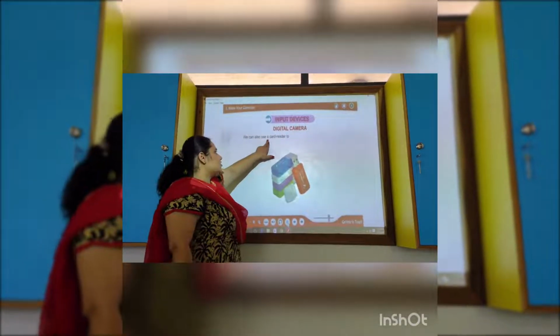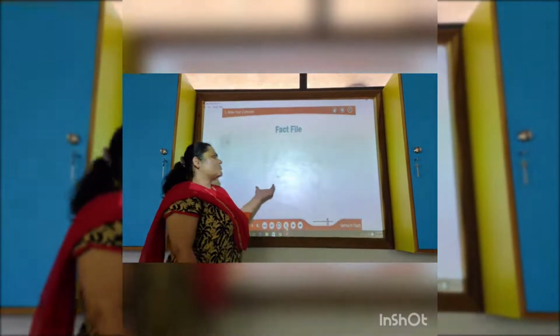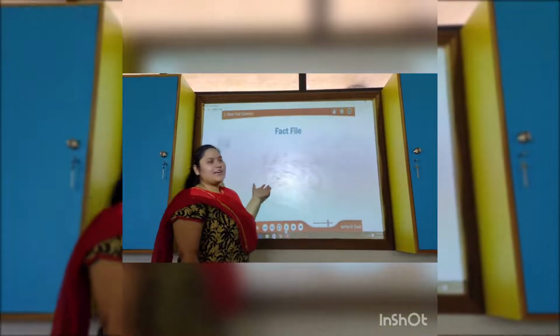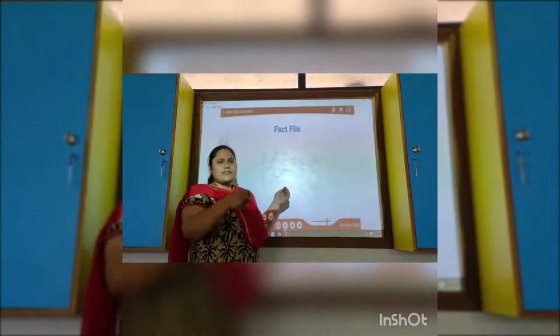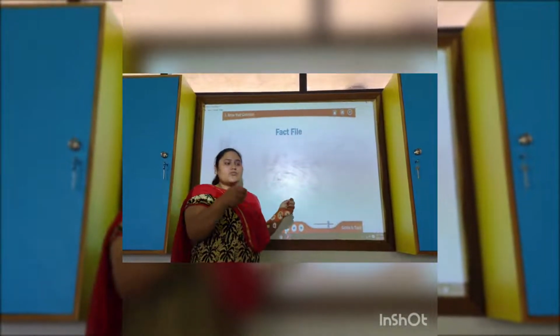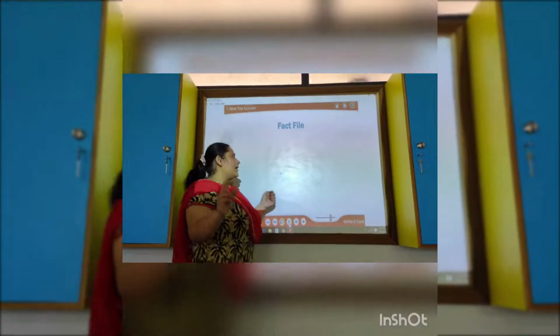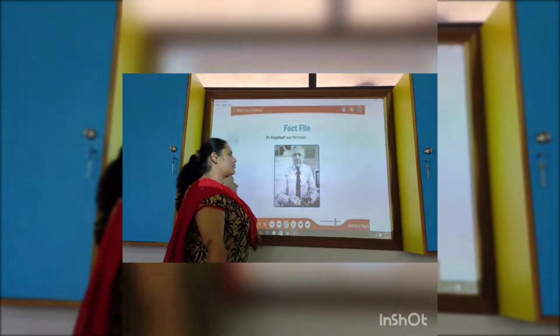Next, we can also use a card reader to transfer images into the computer. Now it is very fast. Now we are not using data cables and card readers as much. Earlier, when we had the chips of mobile phones, we were taking out the chips and using card readers to take out the data from the mobile phone. But nowadays it is very simple. Connect our data cable and find out the things.